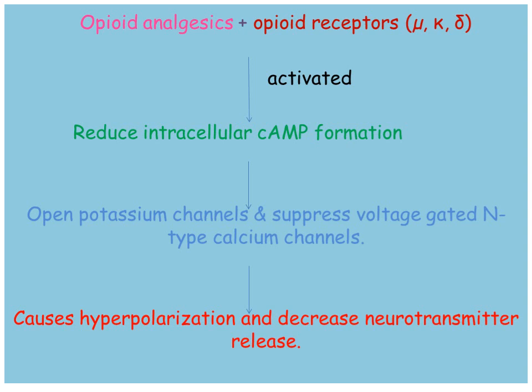Just I represent it in theory here. Opioid analgesics bind with the receptors, get activated, reduce intracellular cyclic AMP formation, open the potassium channel and suppress the voltage gated sodium type channels, and cause hyperpolarization and decrease neurotransmitter release. So what type of neurotransmitters here? The prejunctional neurotransmitters like noradrenaline, 5-HT, etc., and ultimately it leads to an analgesic action. That is the simple mechanism of action of opioid